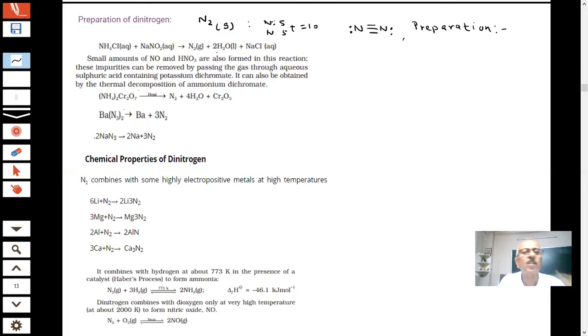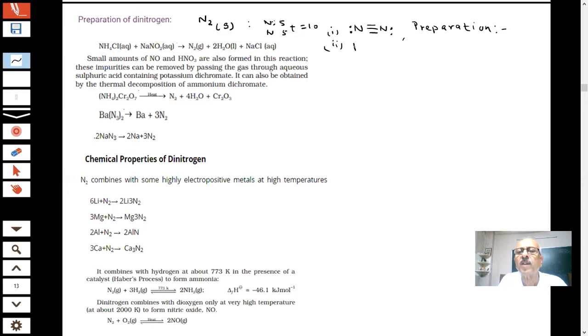But in this reaction, small amounts of NO and HNO3 are also formed, which are removed by passing the gas through aqueous sulfuric acid containing potassium dichromate. Sometimes they ask why you want to pass this mixture through sulfuric acid and potassium dichromate. They are able to remove the impurities. Removal of the impurities, student.